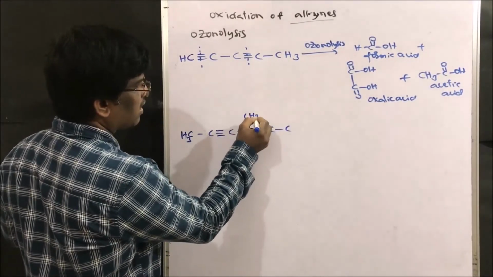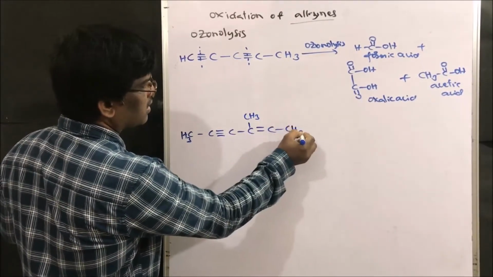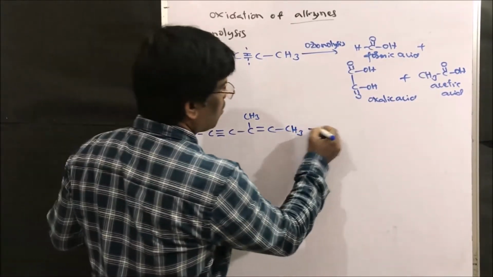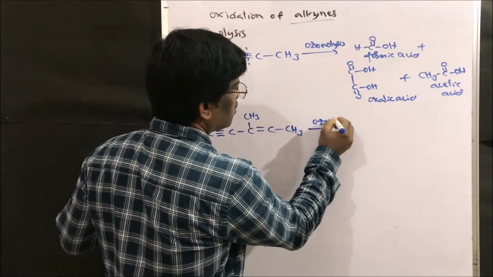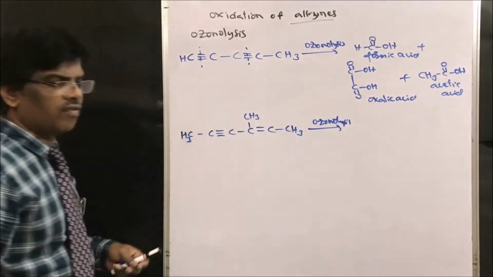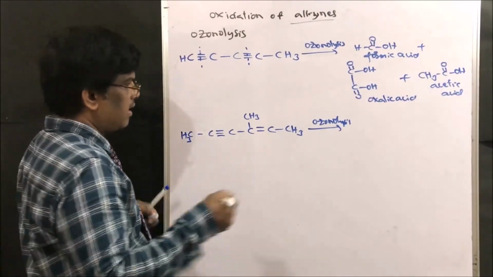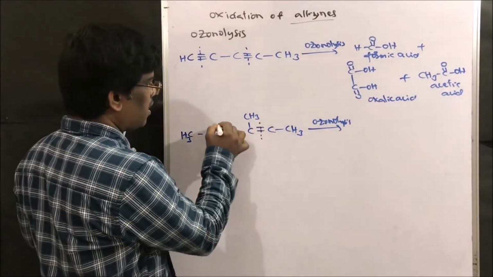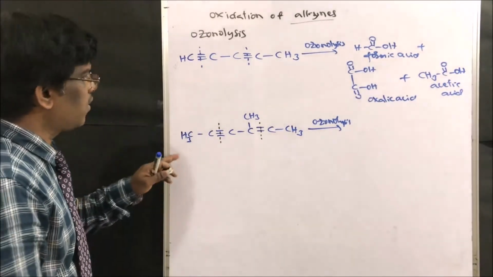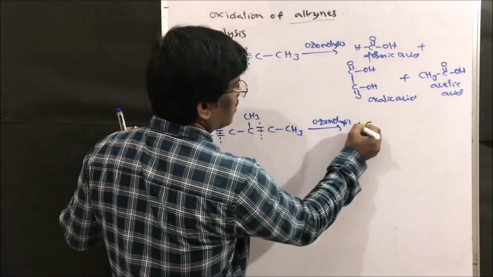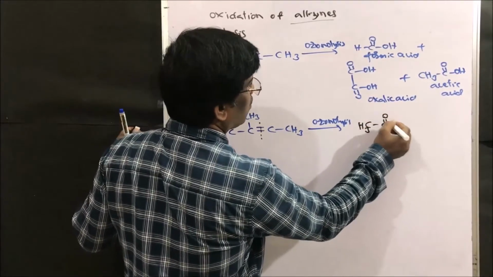Let us take one more example. Here methyl double bond CH3. So this upon ozonolysis gives what? Here a double bond is there, here a triple bond is there. No doubt the double bond also undergoes ozonolysis. What are we going to get? Let us see. So this side acetic acid, CH3 COOH.